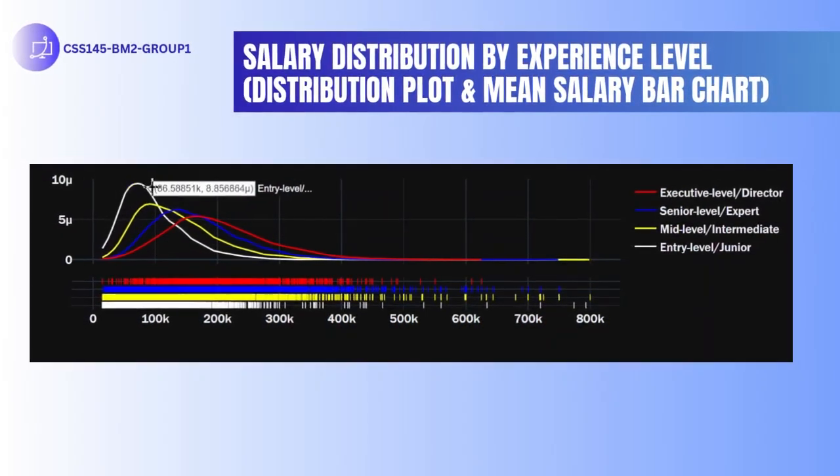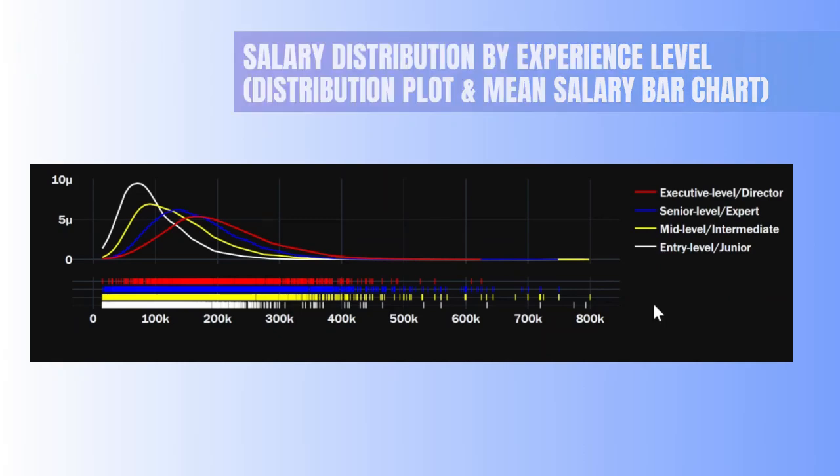Salary distribution by experience level. This distribution plot shows how salaries are spread across experience levels, while the bar chart highlights the average salary for each level. Executive level professionals earn the highest salaries, followed by senior and mid-level employees. Entry-level salaries are significantly lower but still show some variation.